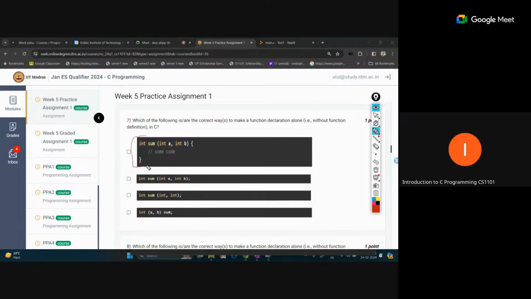So this is actually a definition, where we are writing the function name, everything, and we are also writing the body. So this is called a definition, not a declaration. For declaration, we can see int sum, int a, int b. Yes, this is a correct declaration because we have defined the name, return type, and the input types. This is also correct for the declaration, and the next is also correct.